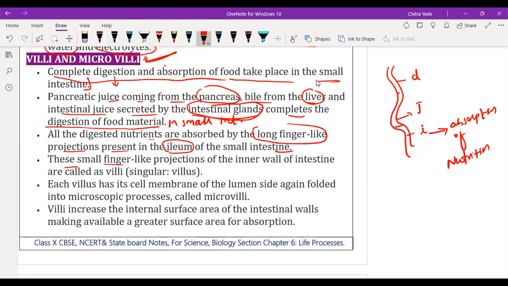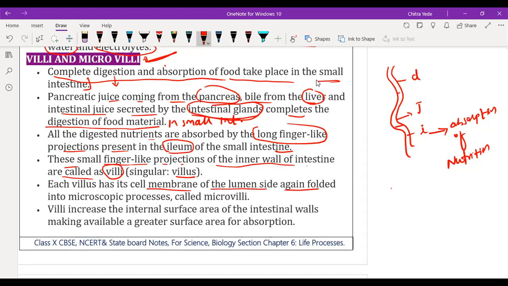These small finger-like projections of the inner wall of the small intestine are called villi. Villi is the plural form and villus is the singular form. Each villus has a cell membrane on the lumen side, which is again folded.